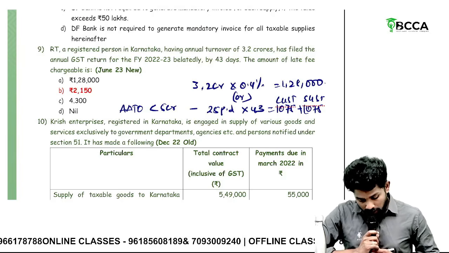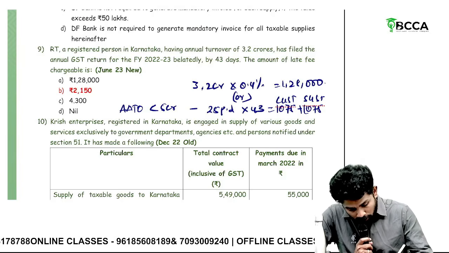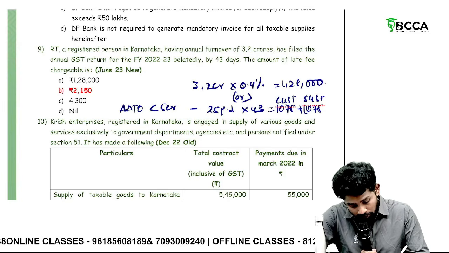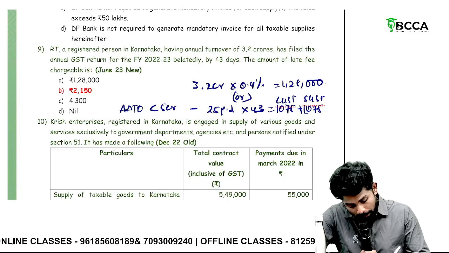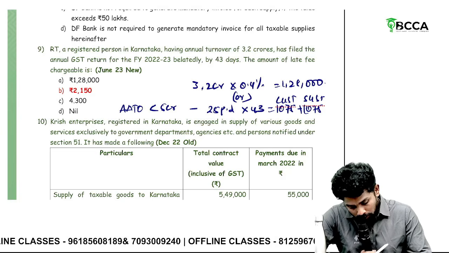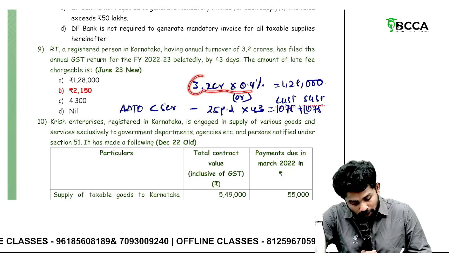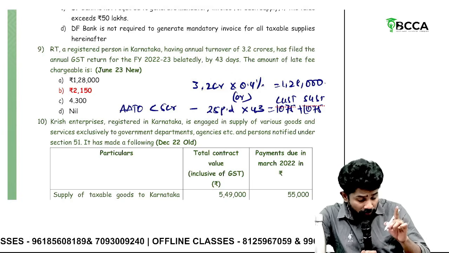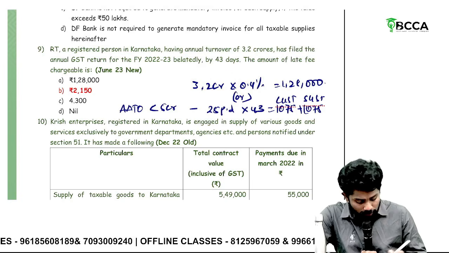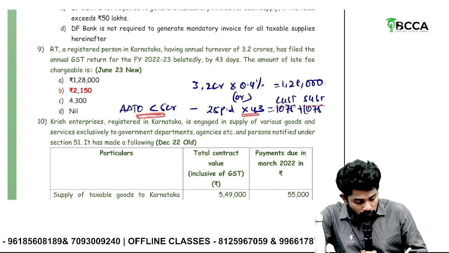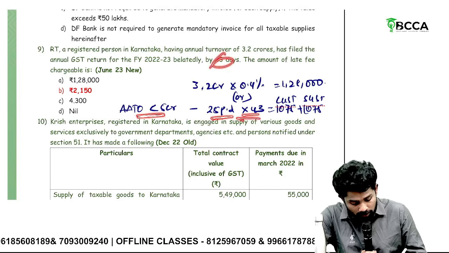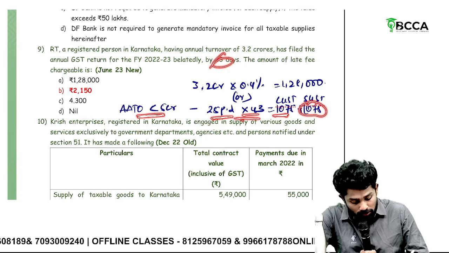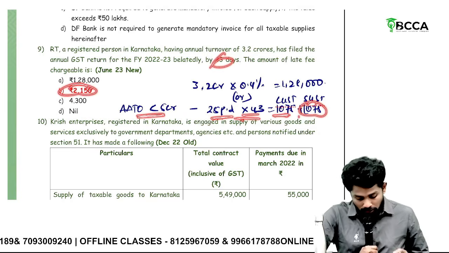So his annual turnover is how much? 3.2 crores, which is less than 5 crores. So what is the amount he needs to pay then? 3.2 crores into 0.4%. This is together CGST and SGST, 1,28,000. Or for every day of delay, if aggregate turnover is less than 5 crores, 25 per day. Number of days 43. So it is 1,075 CGST. Another 25 for SGST, so 1,075. So the late fee to be paid is 2,150.